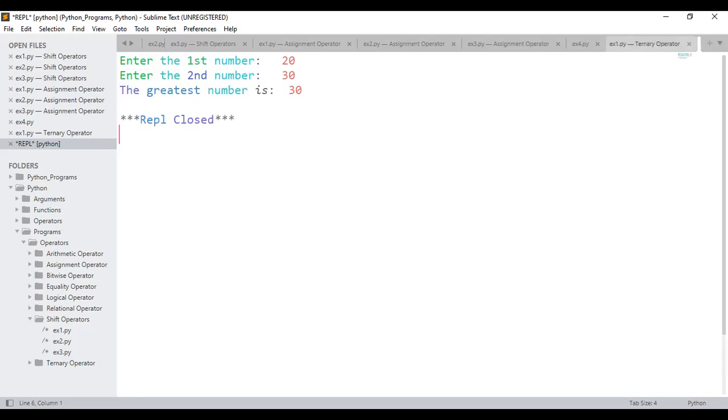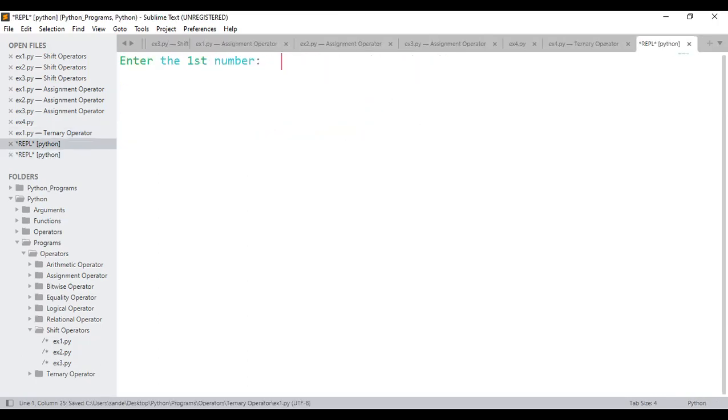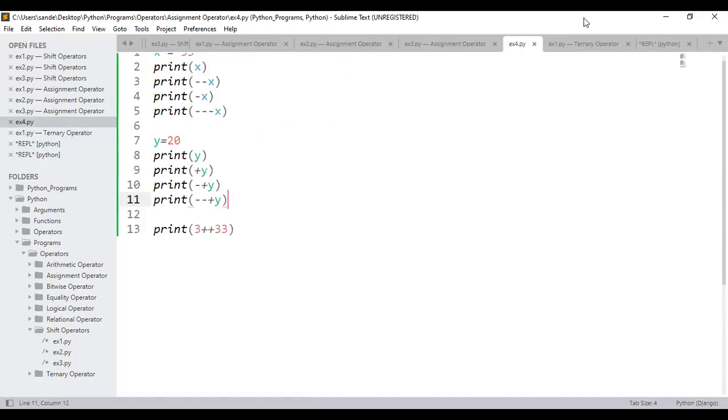Similarly, if I execute the same example, I'll take 40 and 20. Don't you think A is greater than B? 40 is greater than 20. That's the reason the greatest number is what? 40. Now, this is the normal approach.